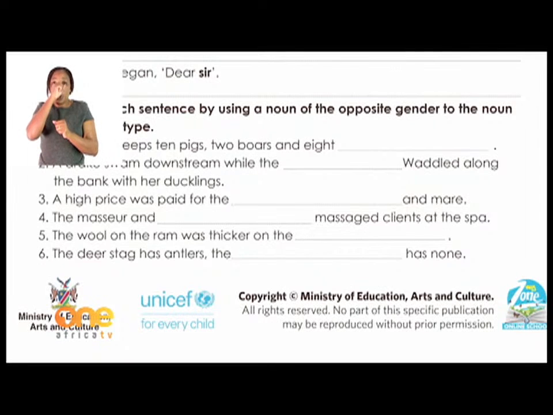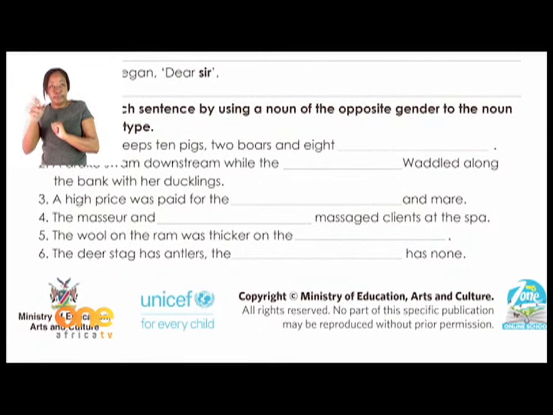So, now, can you change the gender, which is bold there? All right. So 10 pigs. The boy pigs, we will say they are bulls. What about the female pigs then? So that will be sows. Sows. Now do the second one as well.